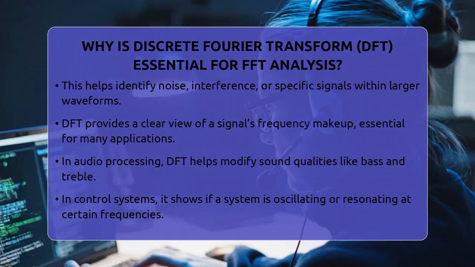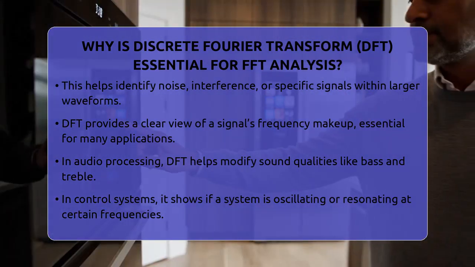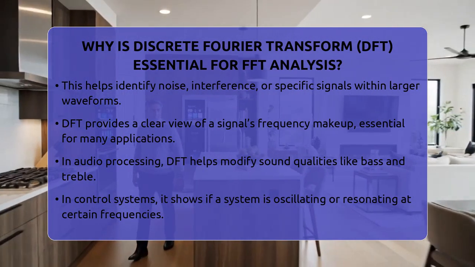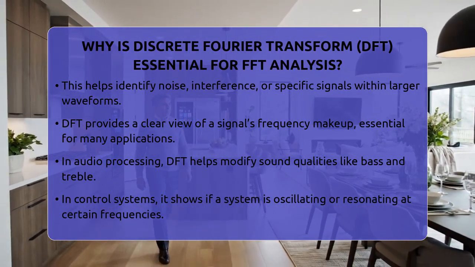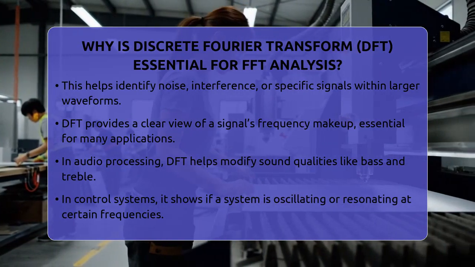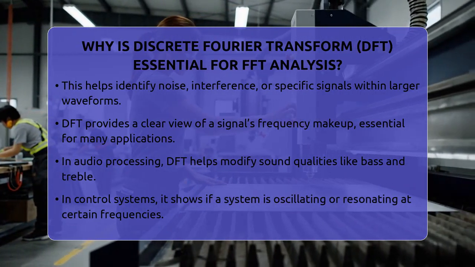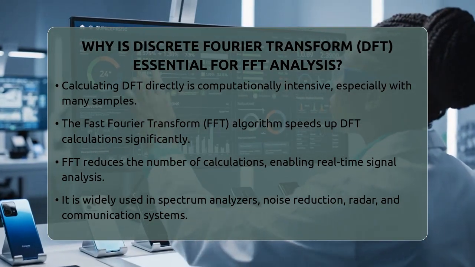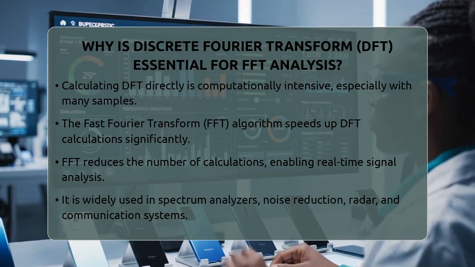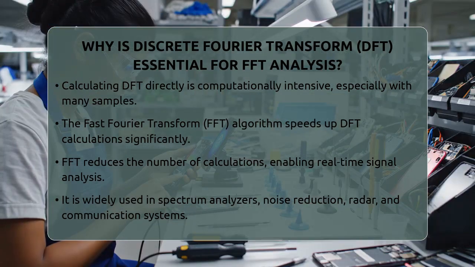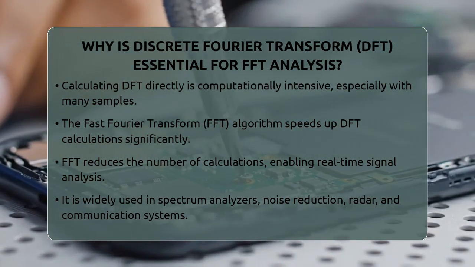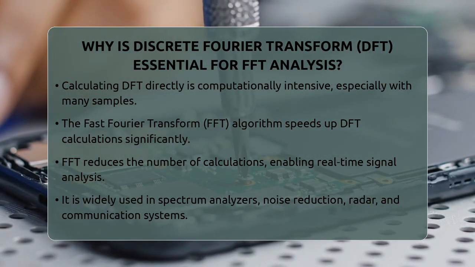nature difficult. However, calculating the DFT directly from its basic formula involves a lot of calculations, especially when dealing with many samples. This is where the Fast Fourier Transform comes into play. The FFT is an algorithm that computes the DFT much faster. Instead of doing hundreds of thousands of calculations for large datasets, the FFT reduces this to a manageable number. This speed makes real-time analysis possible, which is essential in many electrical engineering tasks.